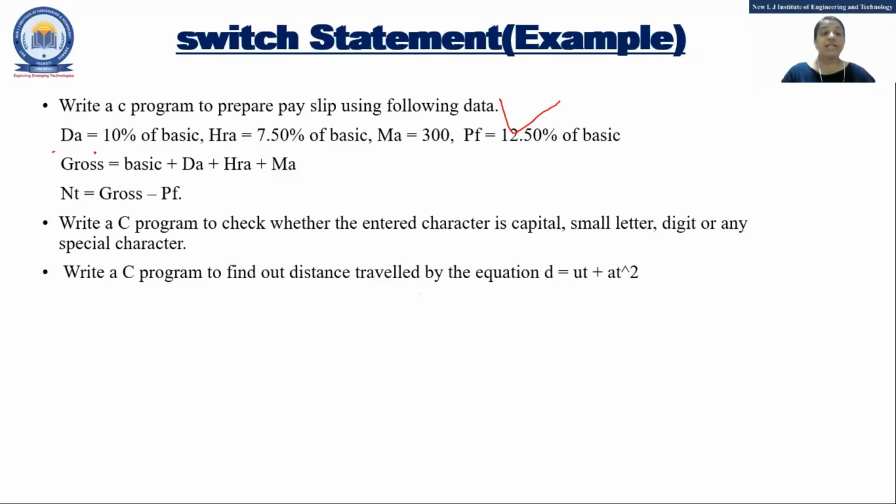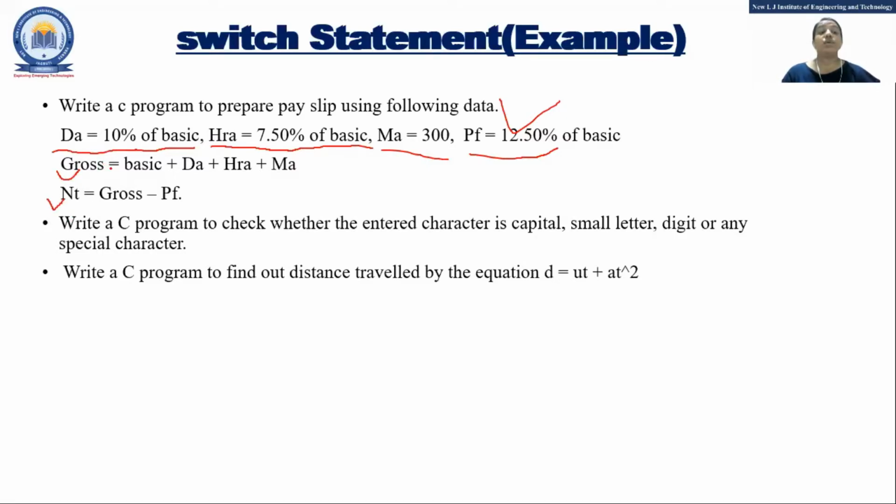DA equal to 10% of basic. Clearly read it. HRA equal to 7.50% of basic. MA equal to 300. Don't go for the detail of what the meaning of DA, HRA is. Nothing. Just we need to concentrate on the values right now. And PF equal to 12.50% of basic. Now you need to calculate what? Two things. In salary, you need to think of two things: first is gross and second is net.